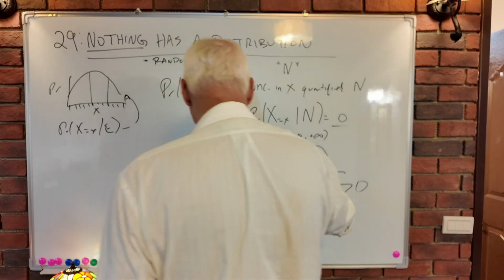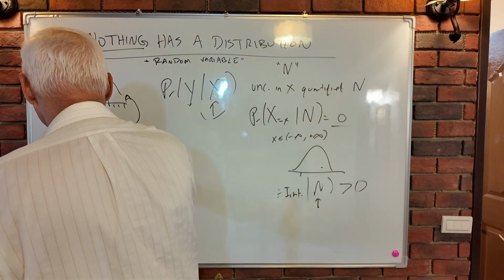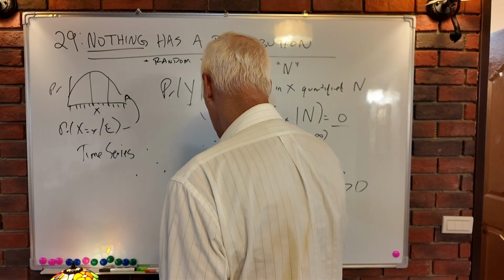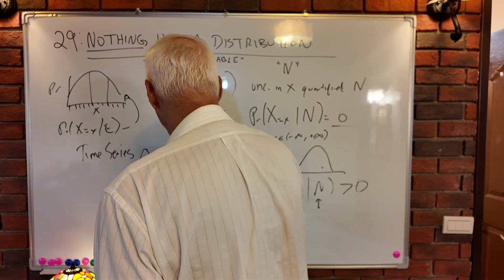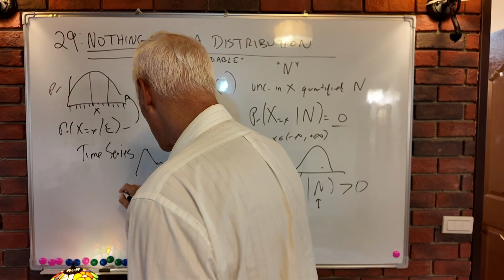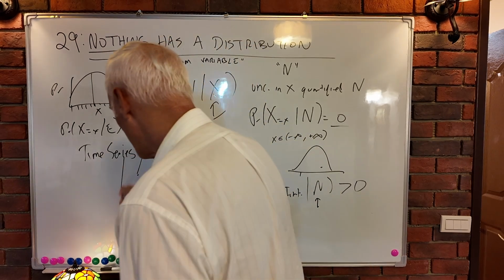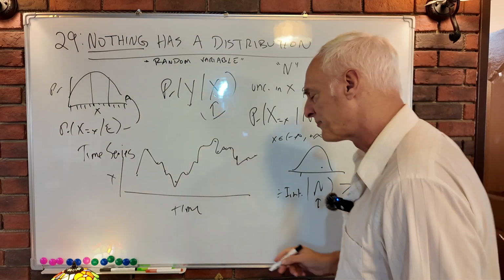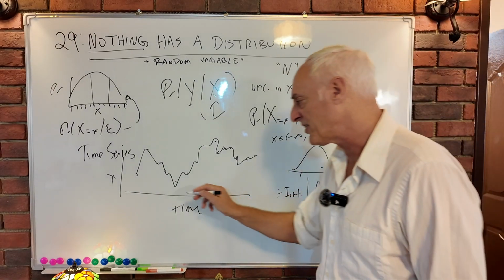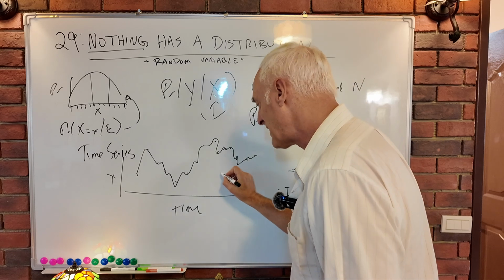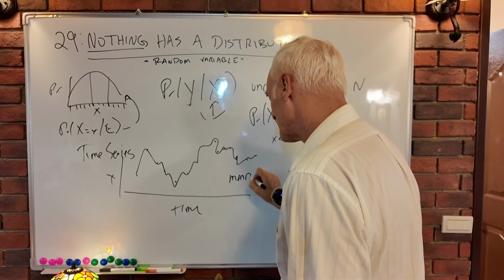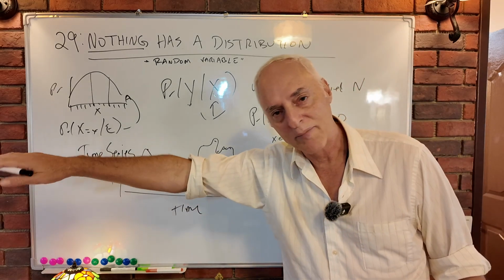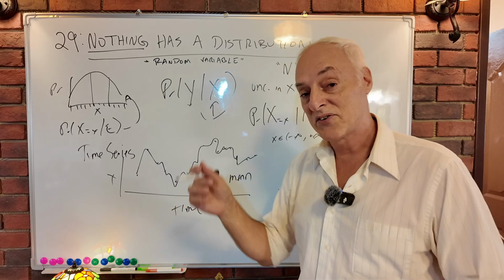And you'll hear about time series, for instance. Time series. That's a big one. A big sort of use of things. A time series has points that look like this, and maybe you can connect the dots. Nothing in the world wrong with this. Here's time, and this is the values x right here. And they make a big thing that they say this time series has to be stationary. What they mean by stationary is that its properties, like its autocorrelation and its mean, which we can worry about another time, are the same at all times. Well, you can see right away that that's not true.